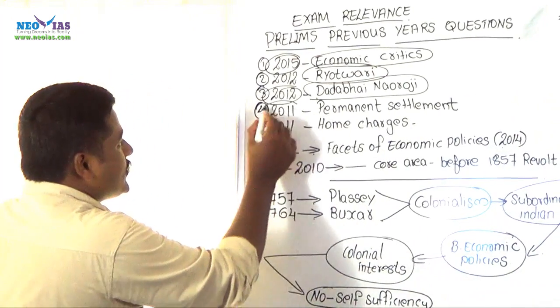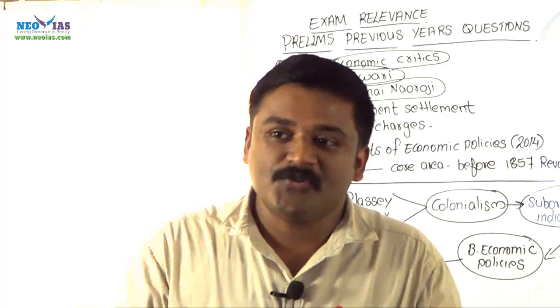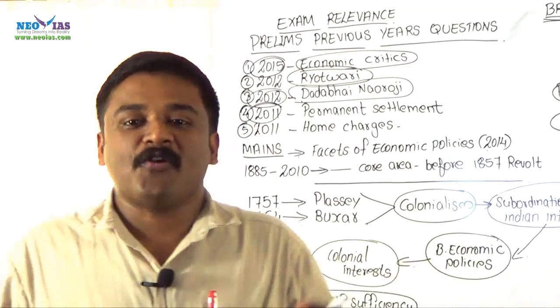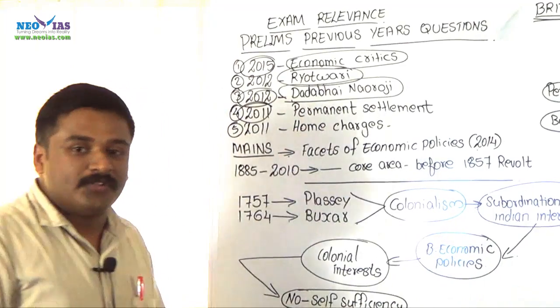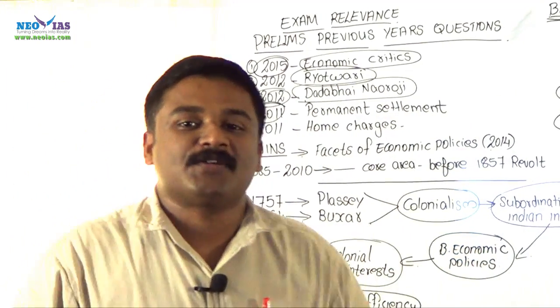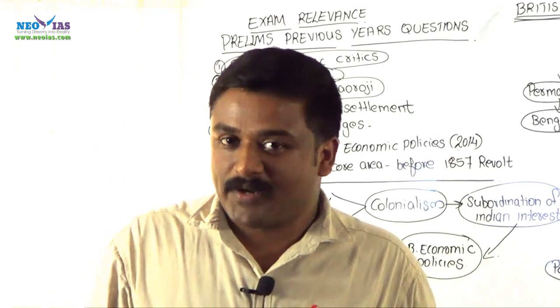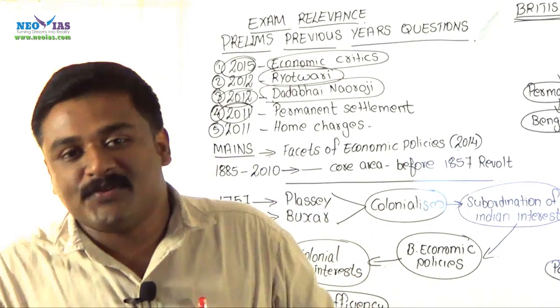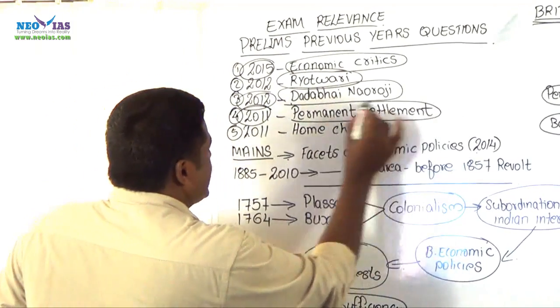Then in 2012 there was a question related to the Permanent Settlement Act. Of course this is another land revenue policy of the British, and it is related to the basic provisions or the basic features of the Permanent Settlement Act, which was introduced in Bengal, Bihar, Orissa by Lord Cornwallis in 17. We will discuss. So this is again the Permanent Settlement Act.